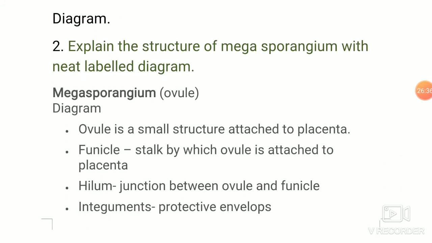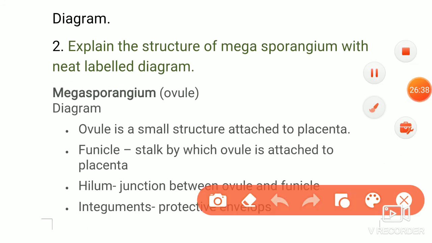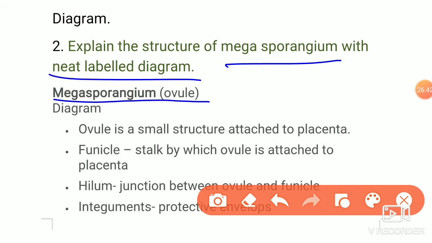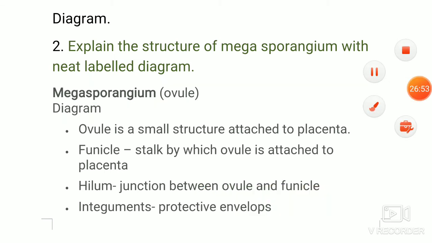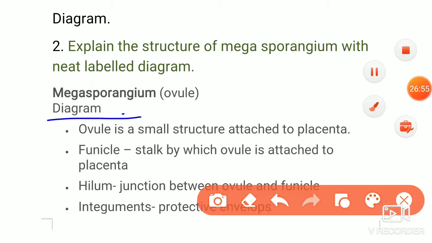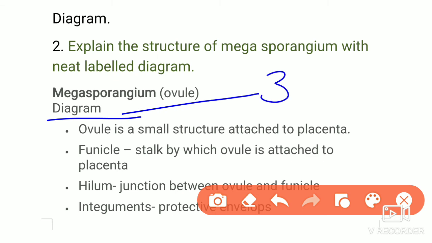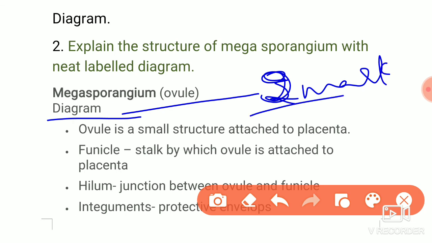The next question is, explain the structure of megasporangium with a neat label diagram. Megasporangium means ovule. Another name for ovule is megasporangium. You can see that. First of all, you have to draw the diagram. Sorry, the diagram will carry 2 marks. For the remaining 3 marks, points should be written.